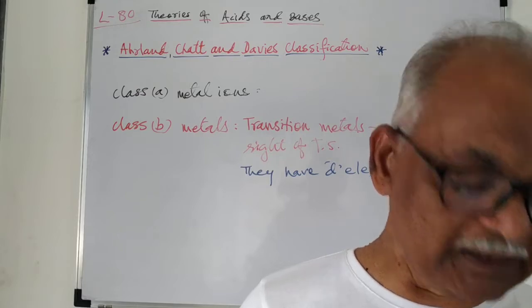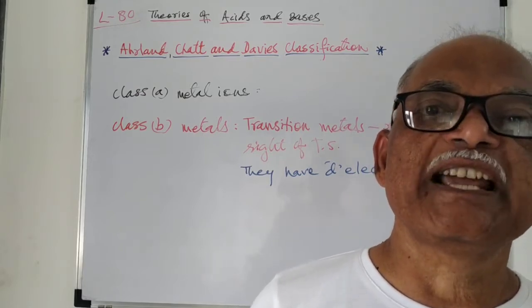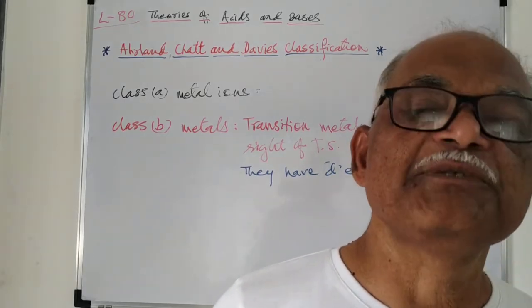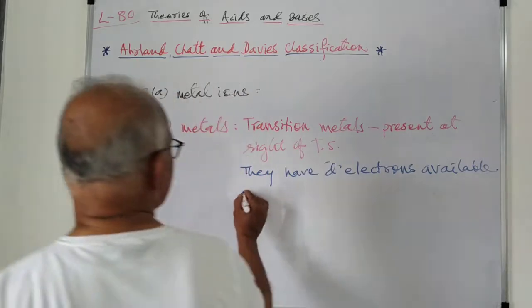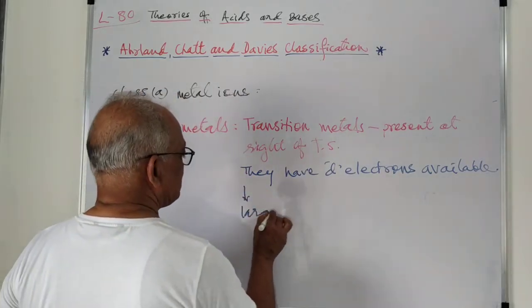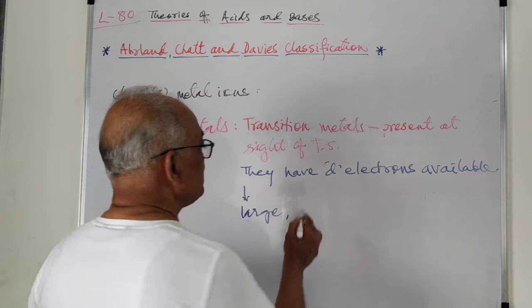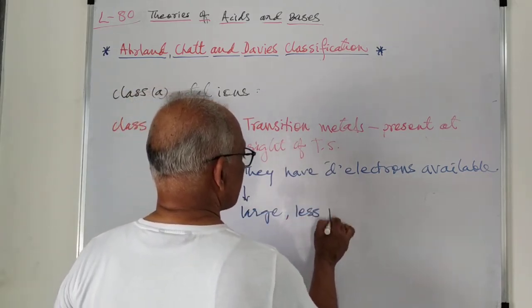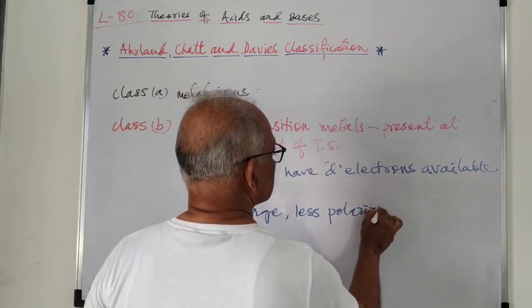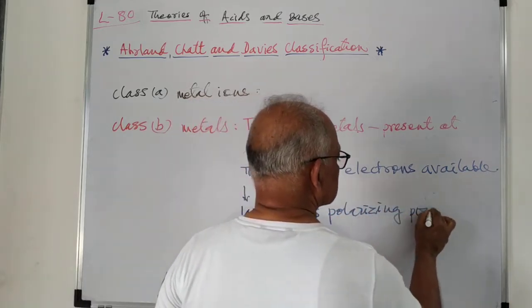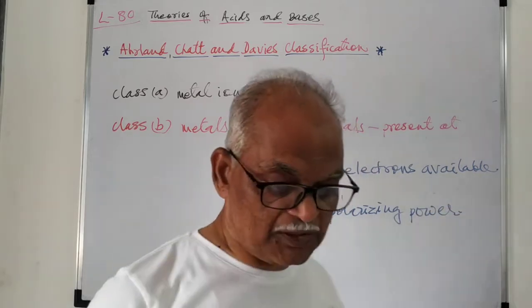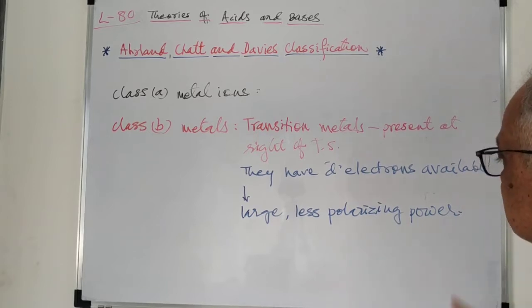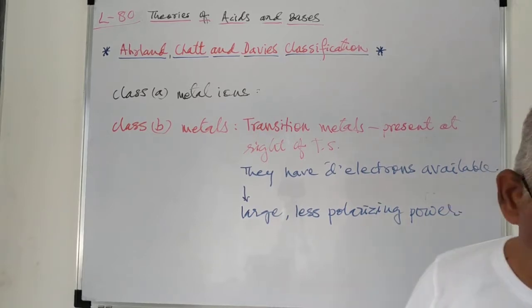They have less polarizing power because they are relatively larger in size. They have larger size and smaller polarizing power.